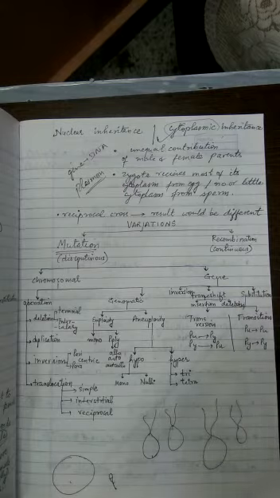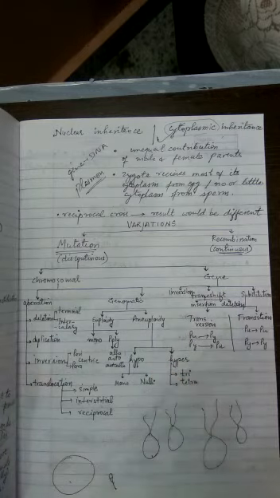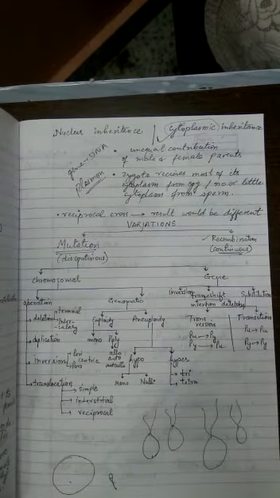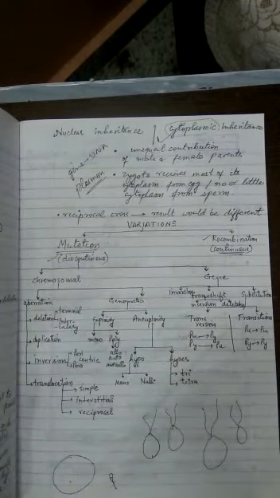So recombination is a continuous method of variation, because it is always formed. But remember, recombination will not bring something new to the genetic material. When it comes to mutation, mutation brings something new to the genetic material. And remember, recombination occurs always. That's why it is called a continuous source of variation, because every time there is gametogenesis, during meiosis I, recombination or crossing over will take place. But mutation does not take place always, so it is a discontinuous source of variation.